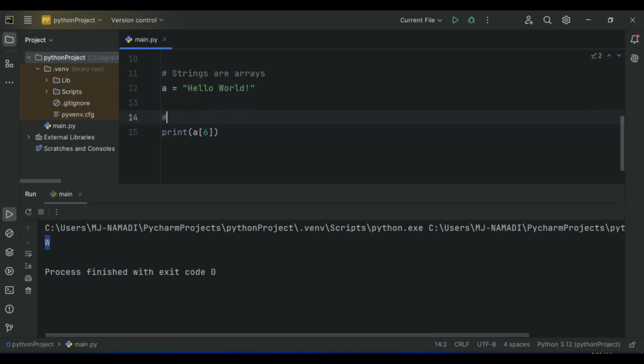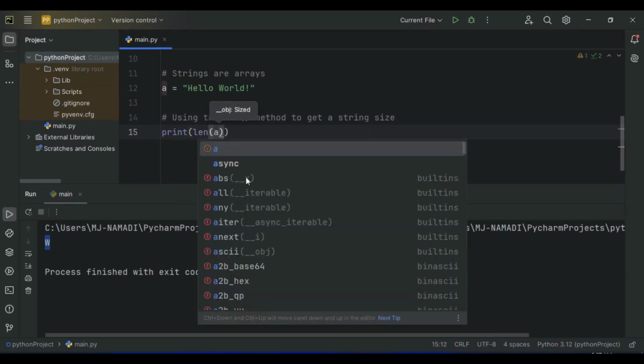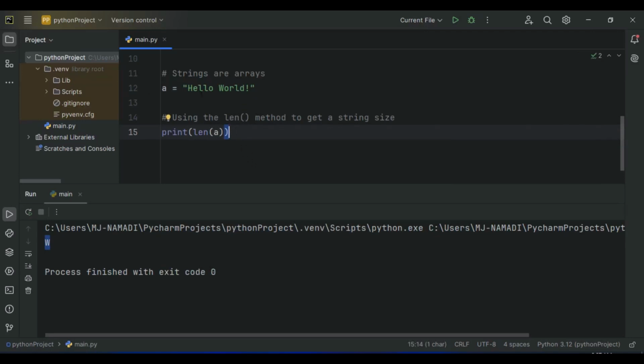Let's say using the length function or method to get a string size. Okay, now let's go ahead and use the length function. Let's say len a. So that means the total number of characters available in a. So now let's go ahead and count it ourselves. 0, 1, 2, 3, 4, 5, 6, 7, 8, 9, 10, 11. So it's 12, including the space.